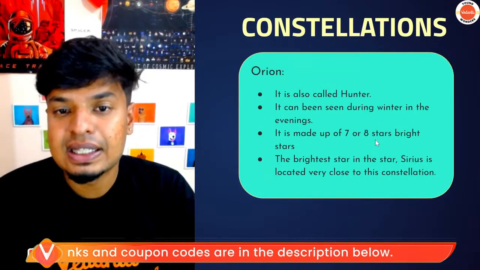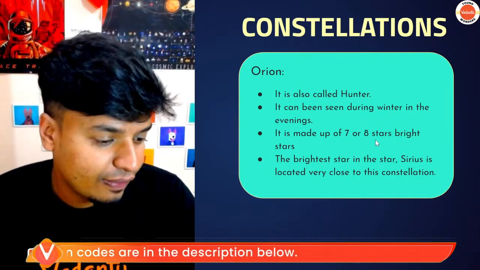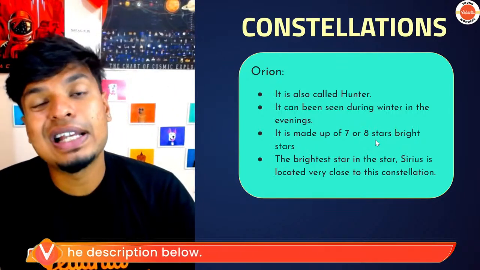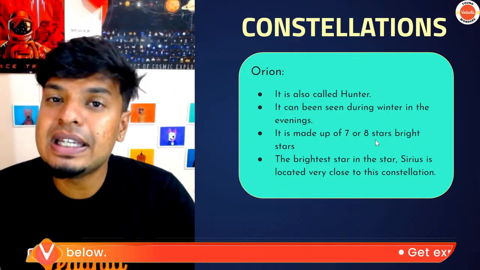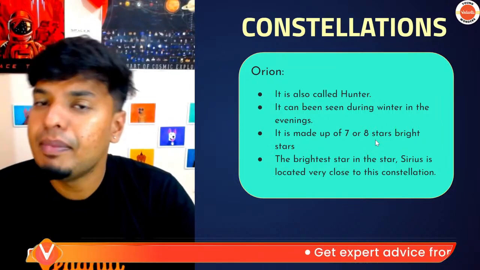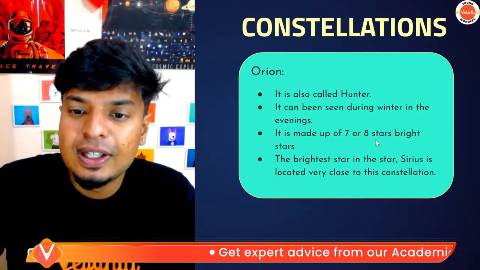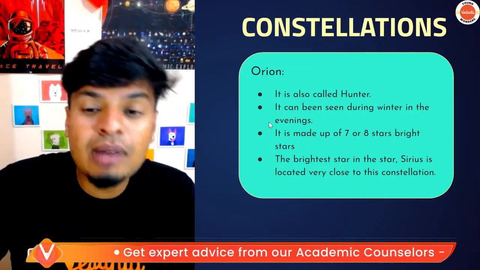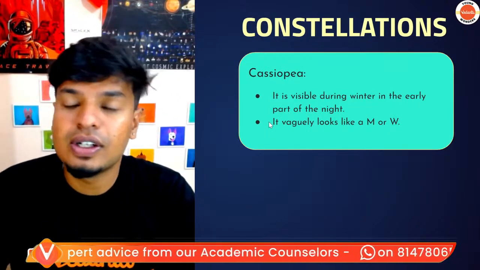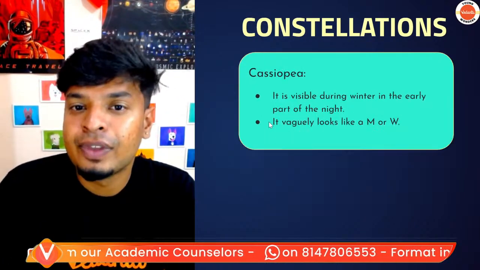Orion is the next constellation. Orion is also called the hunter. It can be seen during winter in the evenings, made up of 7 to 8 stars. The brightest star, Sirius, can be located using this constellation, using the hunter.